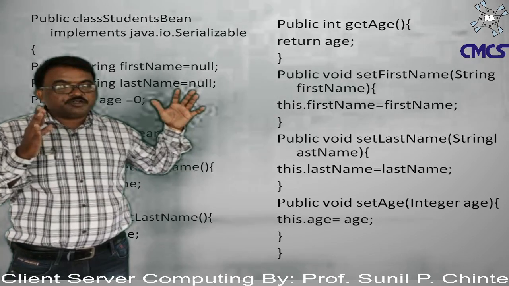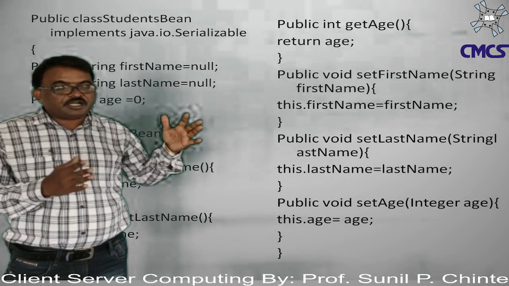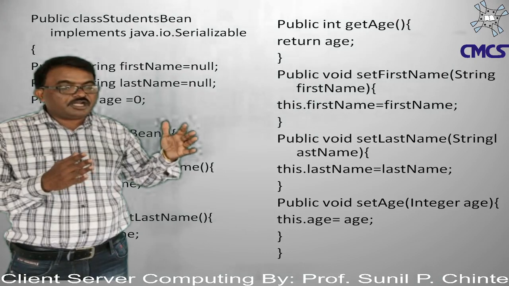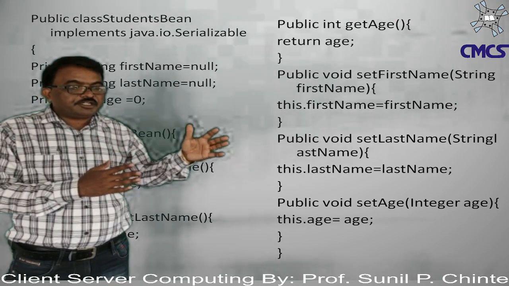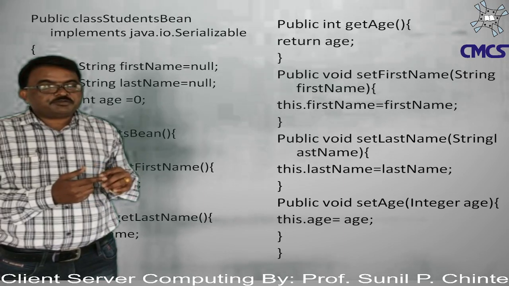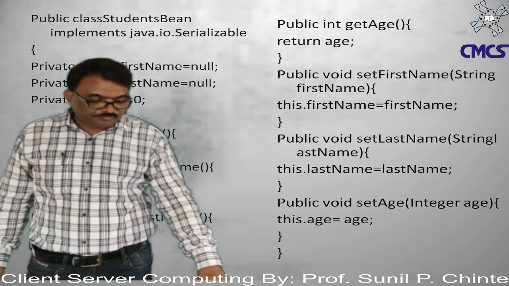Means we can write a Java bean class with the constructor and a number of getter and setter methods, along with some data values.